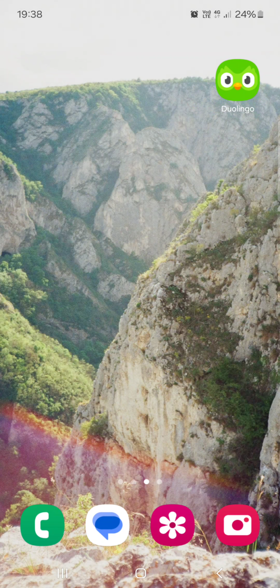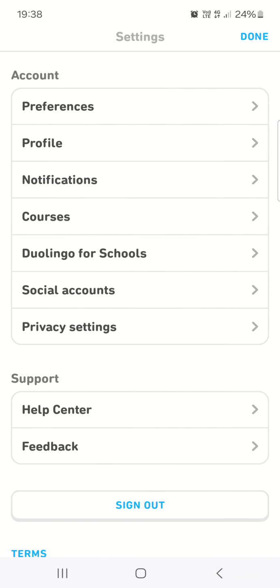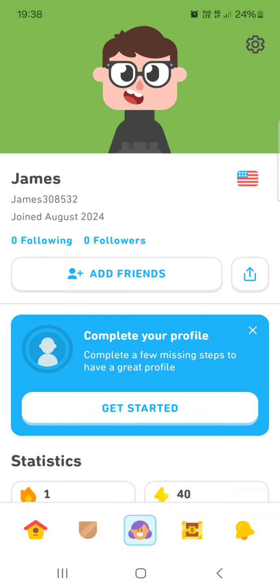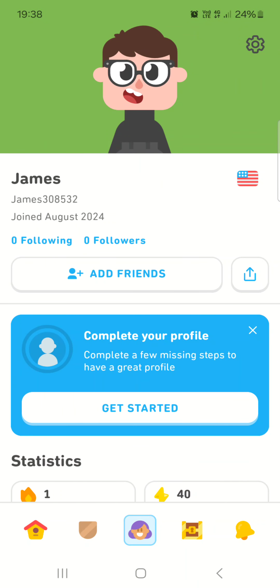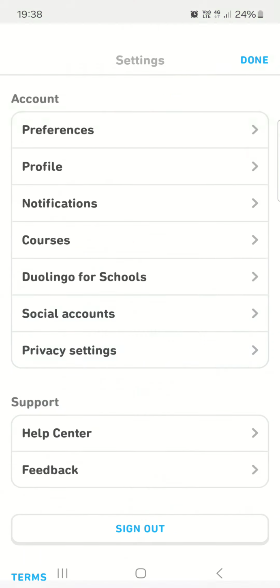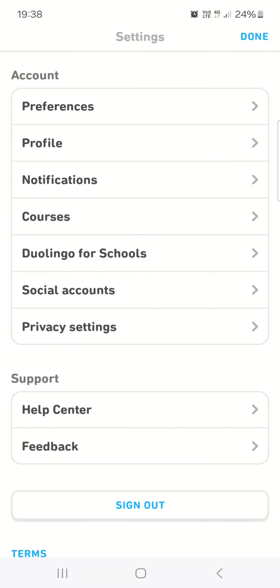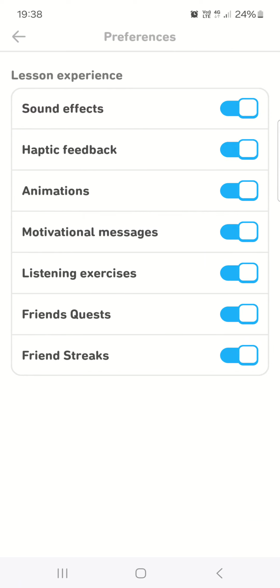First you have to open up the Duolingo app. And here it opens up in the home menu. From here we just go into the profile menu. Then tap on the cog icon in the top right corner. Then we go into preferences. And here at the top we find sound effects.